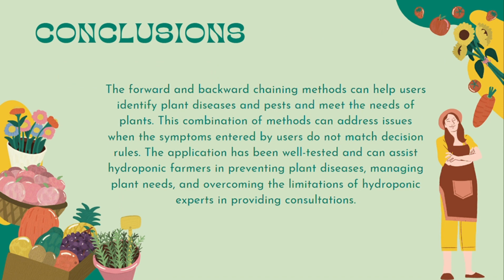Well, the conclusion is the forward and backward chaining methods can help users identify plant disease and pests and meet the needs of plants. This combination of methods can address issues when the symptoms entered by users do not match decision rules. The application has been well tested and can assist hydroponic farmers in preventing plant disease, managing plant needs, and overcoming the limitations of hydroponic experts in providing consultations.